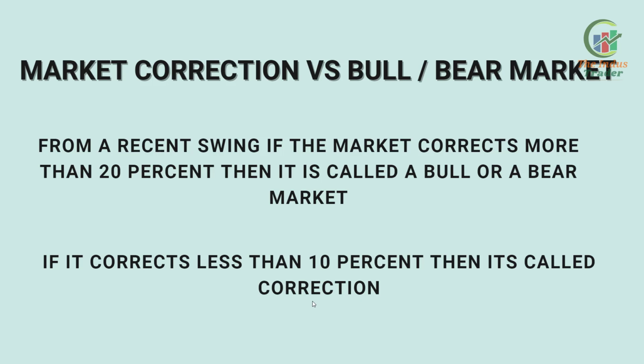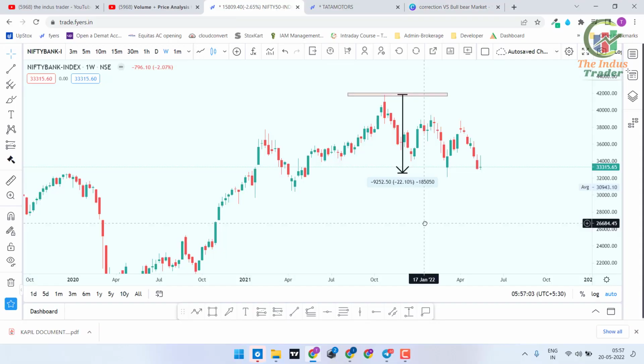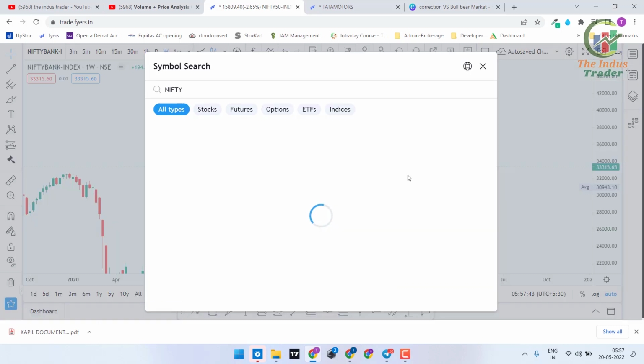So let's see one live example. Let me show you on the live chart. And one more thing, if you are looking at the bearish or bullish market, you should be on higher time frames like weekly. You should not be on a lower time frame like 5-10 minutes. So make sure that you are on the weekly time frame. And from the recent high, this is my recent high, if we calculate for Bank Nifty, it has corrected more than 22%, which is a bear market. And let me show you the Nifty.